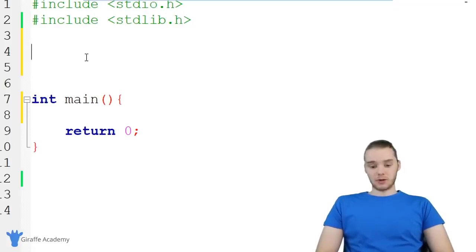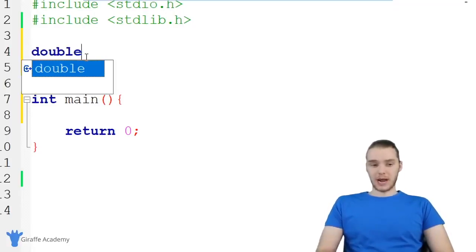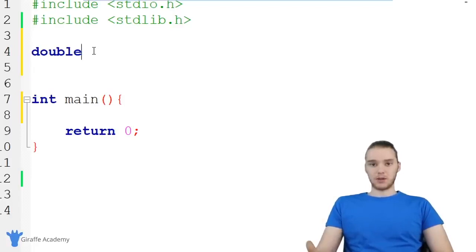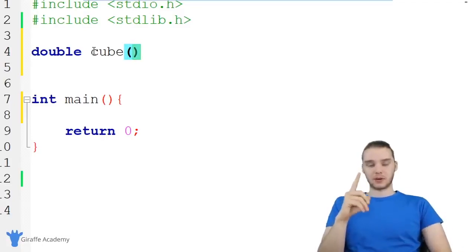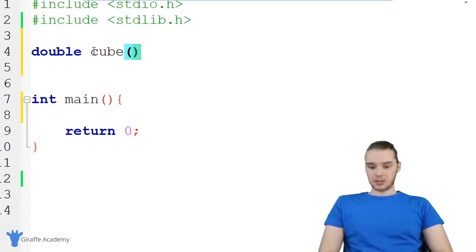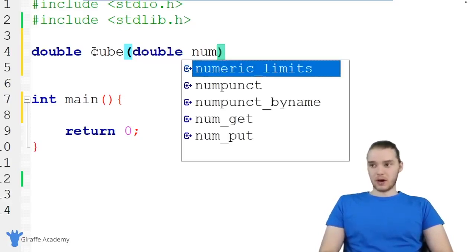So we want to cube a number, so why don't we return a double? And you can put any data type here you want. You could also put like int or a character or a character array. But let's just do double, and we're going to give this a name. So I'm going to call this cube, and I'm going to make an open and closed parentheses. And inside of this parentheses, we're going to allow this function to accept one parameter as input. So it's just going to be another double, and we'll call it num.